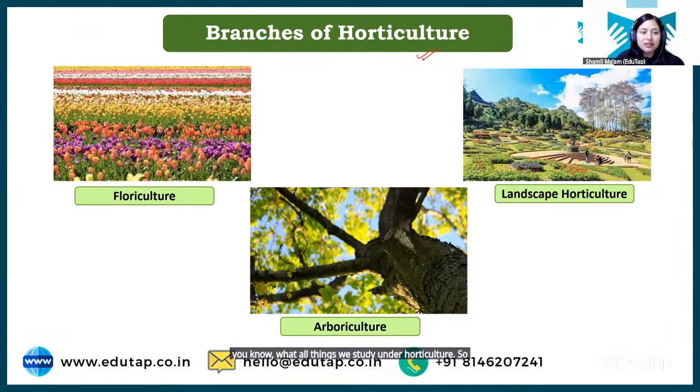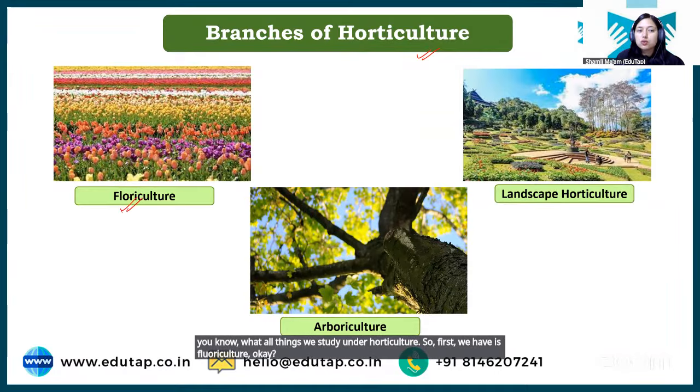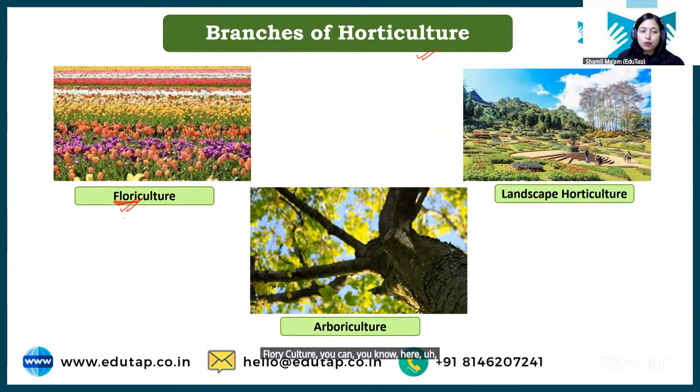So first we have floriculture. Okay, so students, floriculture, you can understand here: Flori means flower.